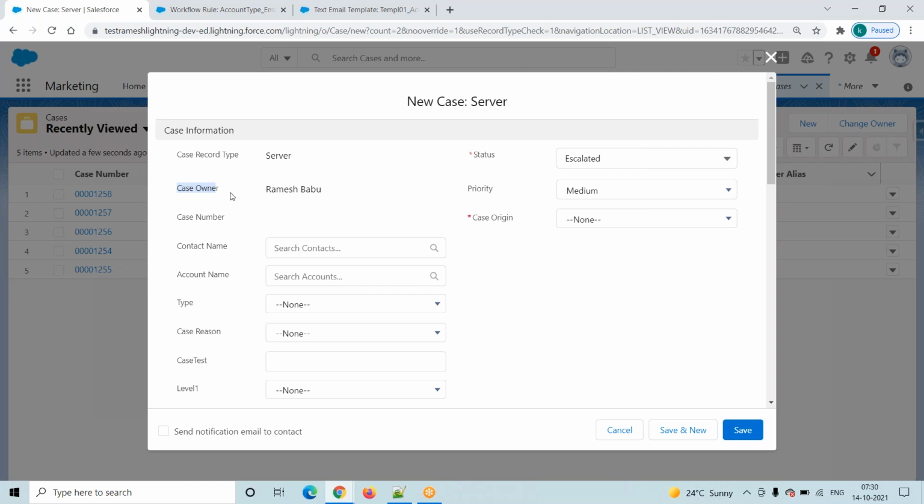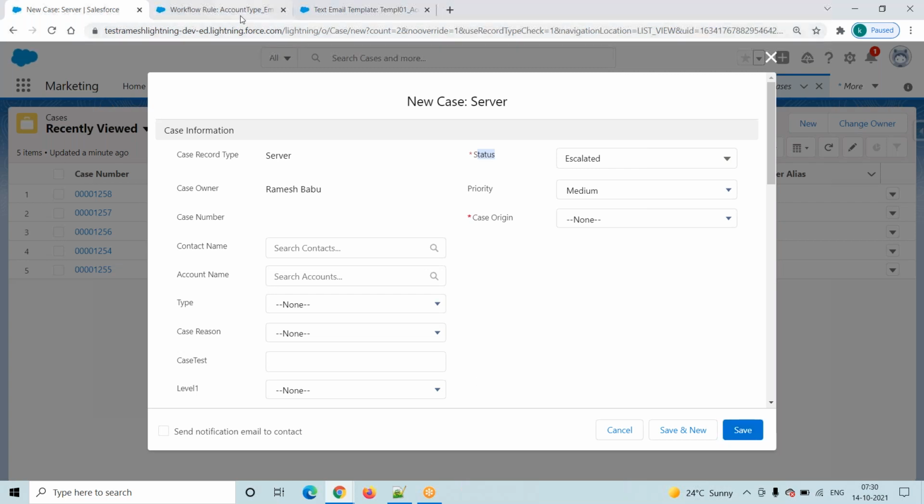How to understand is nothing but go to the front end. Front end is nothing but go to the tab. From the tab we have to try to create a record. While creating a record, you have to verify that yes, the status field is there. If status is equal to escalated, click on the save button. Then we are expecting an email alert from the system. So we have to understand the requirement from the front end. If it is clear, then only you should start your requirement.